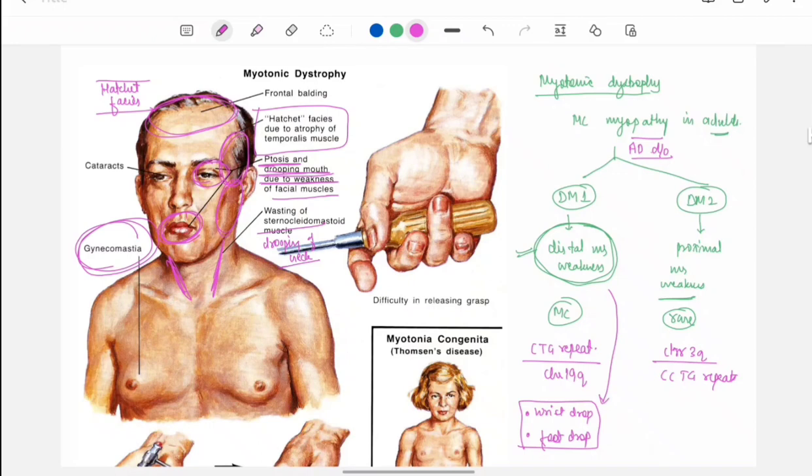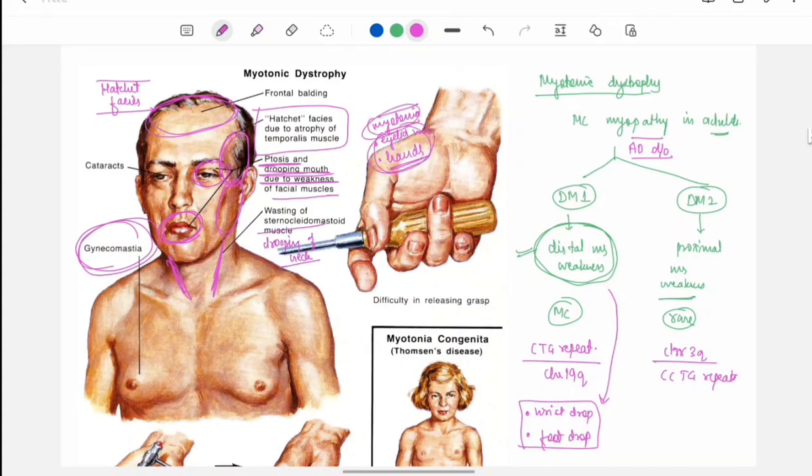Okay. Then there will be myotonia. We have discussed myotonia, that it is seen in eyelid muscle and hands.